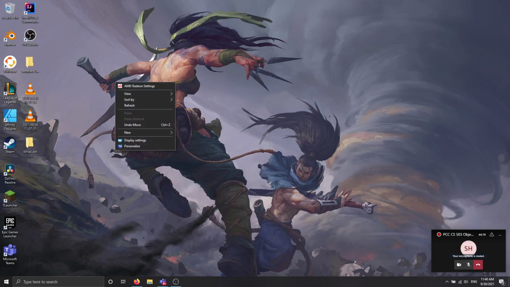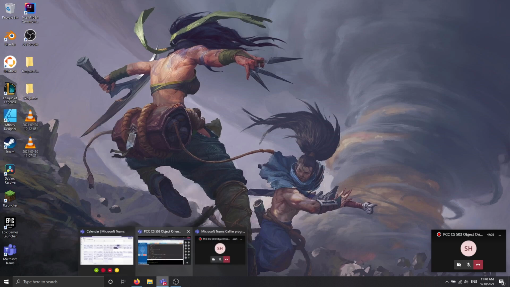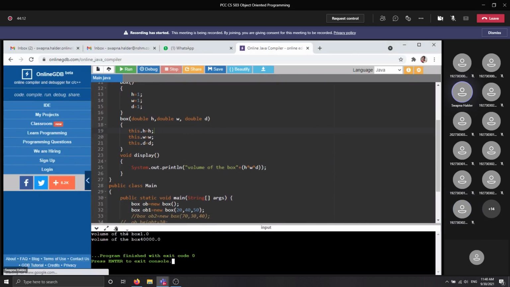Now look at this. This is your example. For the first one, it is called without any parameter. That is this Box constructor. So the result here will be 1, because multiplying 1, 1, 1. However many times you call this constructor, every time the volume of the box will be 1. This is the same interface but a particular task. But you can do another task using the similar interface. If you want to assign separate values to height, width, and depth, then you need to call this constructor. That is the example of this line.